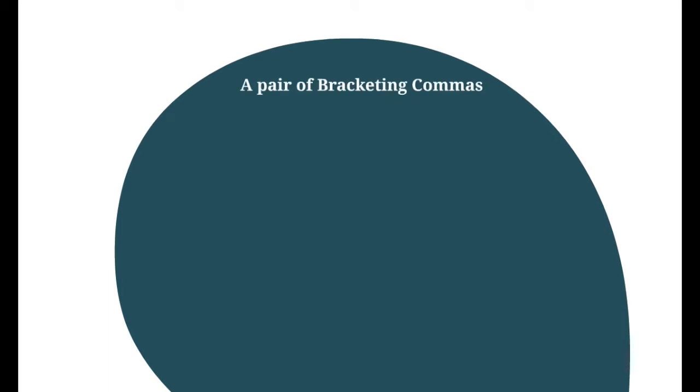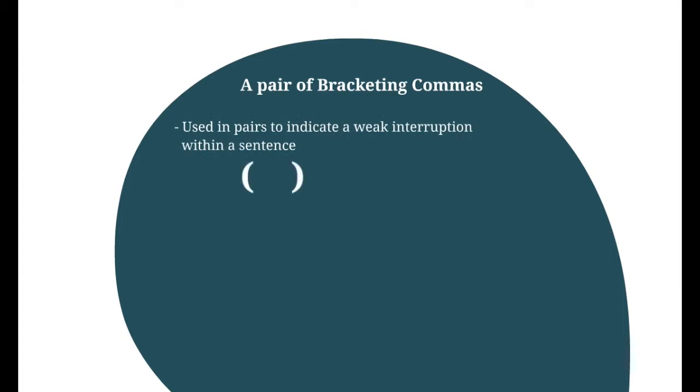Commas are used in pairs, just like brackets, to indicate a weak interruption of the sentence and add information that is non-essential. A weak interruption means that it does not disturb the flow of the sentence and it could easily be omitted without destroying the meaning.